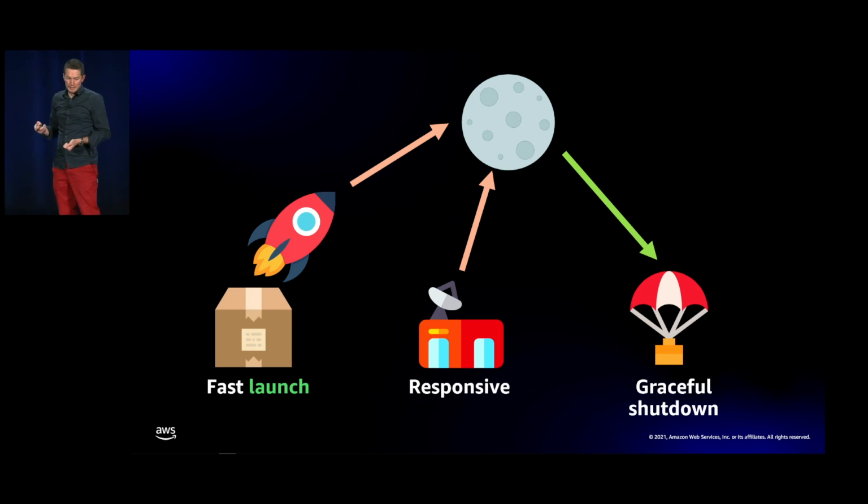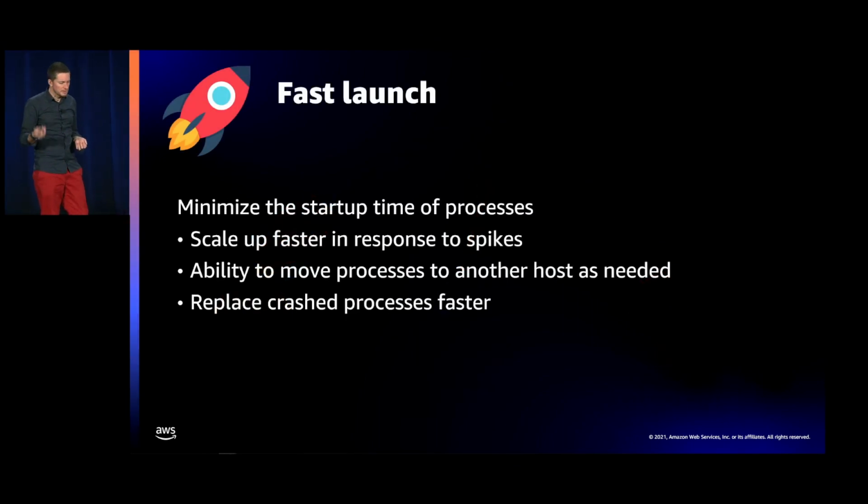So disposable means that we want fast launch, so they can be started very quickly or stopped at any moment. So we can have this elasticity. With fast launch, we really want to minimize the startup time of processes, because you want to scale up very fast if you have a spike in utilization.